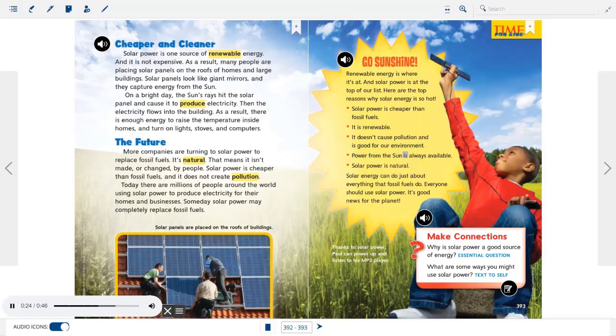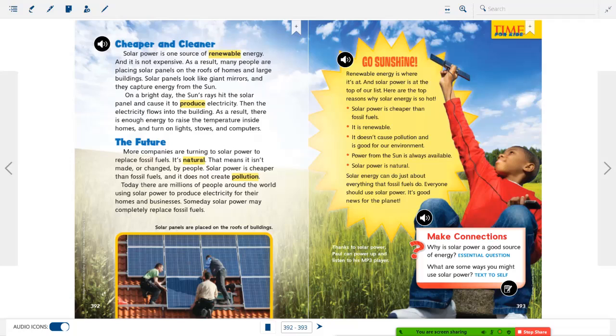Power from the sun is always available. Solar power is natural. Solar energy can do just about everything that fossil fuels do. Everyone should use solar power. It's good news for the planet. Thanks to solar power, Paul can power up and listen to his MP3 player.